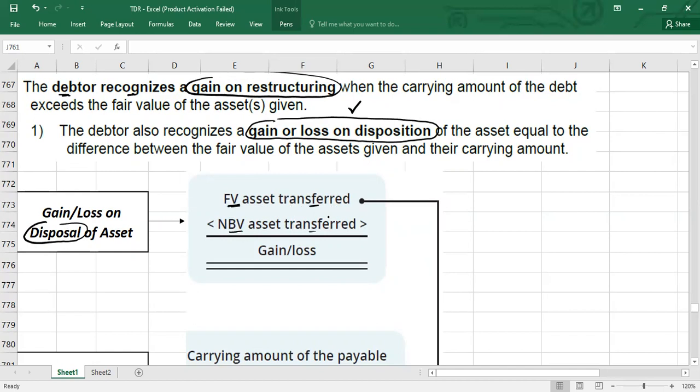Of course, if fair value is more than net book value, this is your gain. If fair value is less than net book value, this is your loss on disposition. Okay, this is the first thing we have learned.